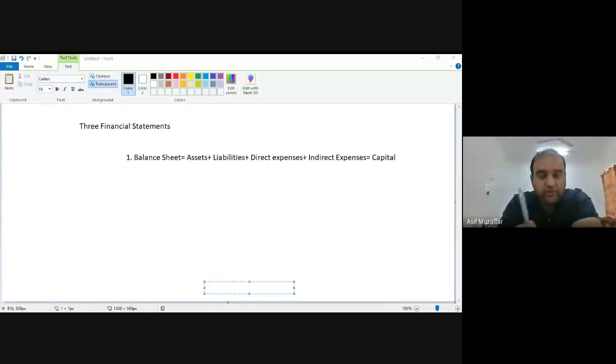And the salary of the workers, I told you, we do not call them salary, we call them wages. Why we call them wages? Because they are the ones who are directly making that product. So their salary, the workers who are directly making that product, is also a direct expense. But let's say I buy plastic for 5,000 real for 1 year. At the end of the year, I have 2,000 real plastic available with me. Now this plastic I will use next year. So that 2,000 real plastic will come as an asset.